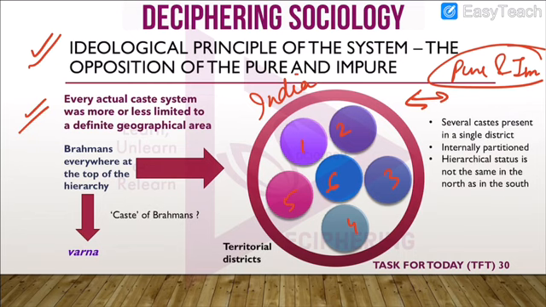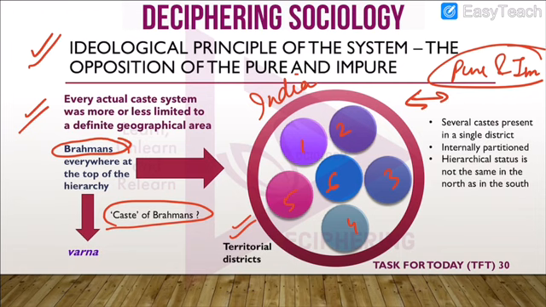But Louis Dumont observed that almost in every place the Brahmins occupied the top place of the hierarchy. Then, could we say that the Brahmins were a caste? That was the question which Louis Dumont put. Just because the Brahmins occupied the top place of the hierarchy in all the territorial districts, could we say that the Brahmins were a caste?